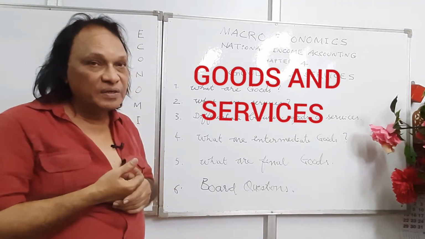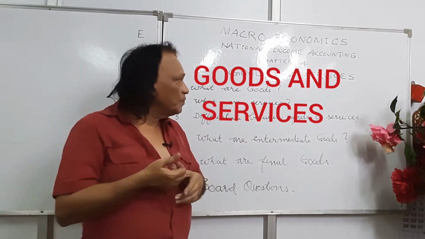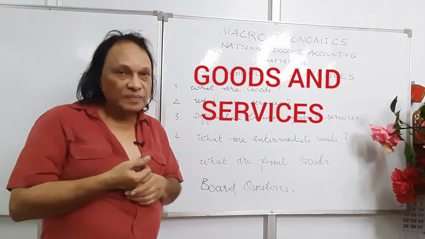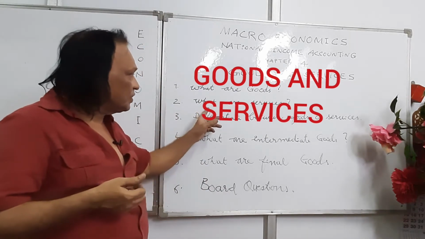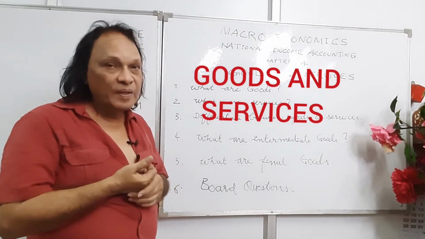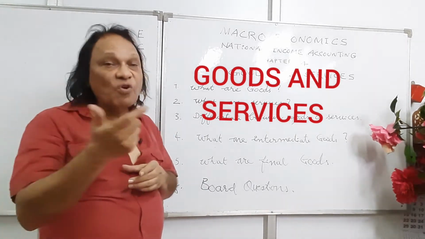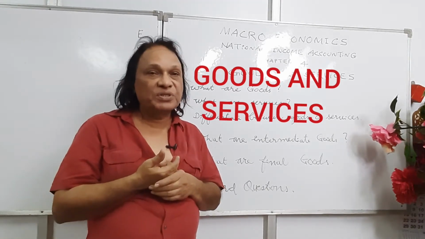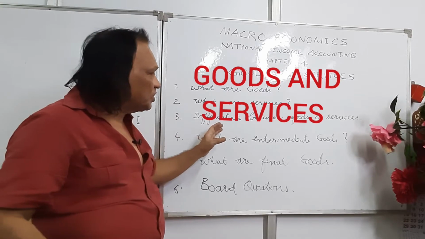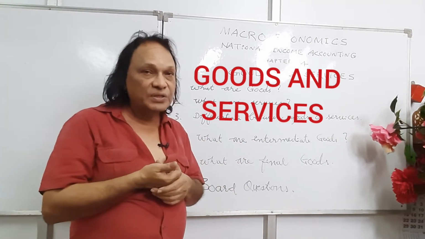Let's start. The first question you have is, what are goods? The second question, what are services? Mind it, the entire economics revolves around goods and services. The third question, differentiate between goods and services.